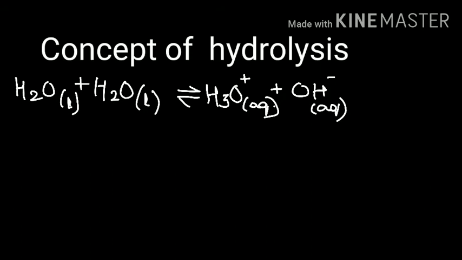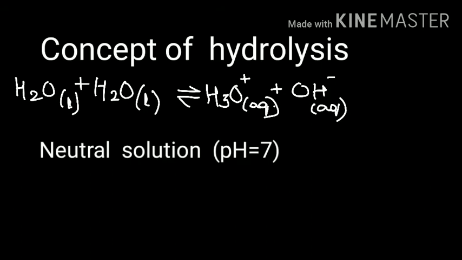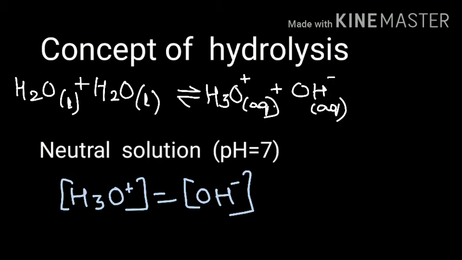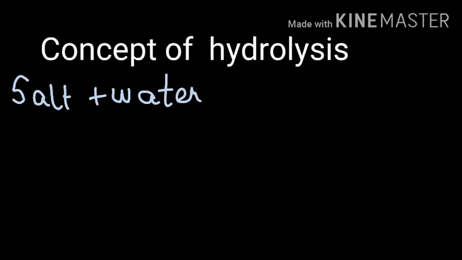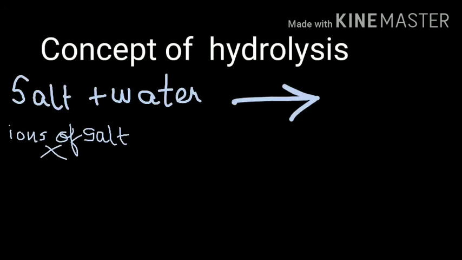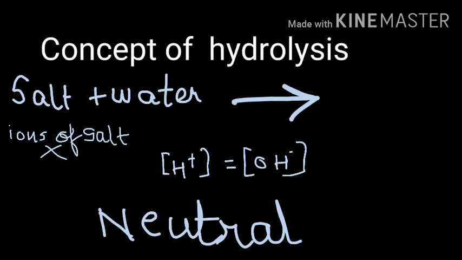It is known to us that pure water is neutral, right? That is, it has a pH of 7. Now when you say neutral, what is the condition? The molar concentration of hydronium ions, which is nothing but H plus ions, is equal to the molar concentration of OH minus ions. This is what we studied in the previous video. So when the ions of the salt do not react with water, then the amount of hydronium ions, that are H plus ions, and the amount of hydroxyl ions, the OH minus ions, remain equal, and hence you say that the solution is neutral.